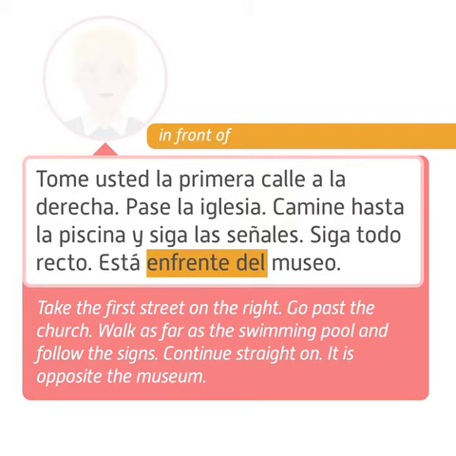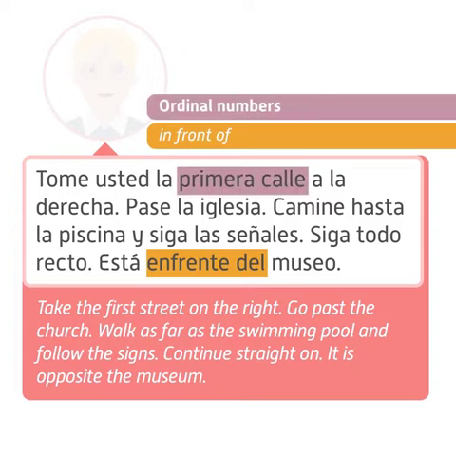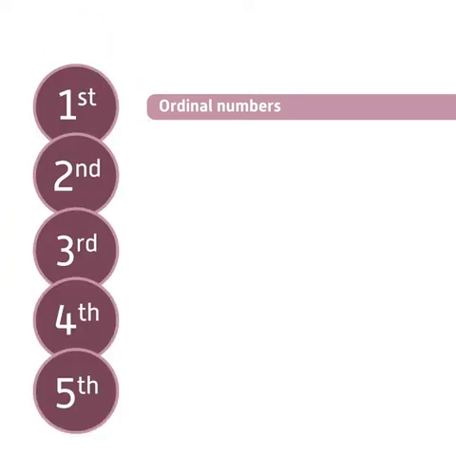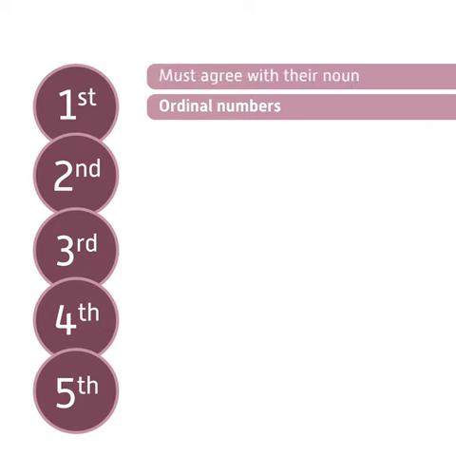It's also worth noting that the mention of la primera calle, the first street, is the first time we've seen ordinal numbers used in this way. There are other ordinal numbers, second, third, fourth, and fifth, and so on, which are useful for directions. They must all agree with their noun.